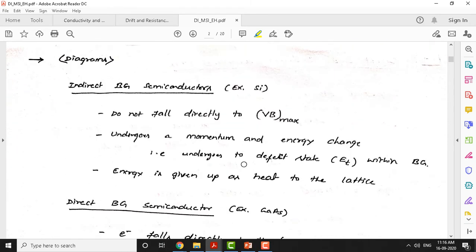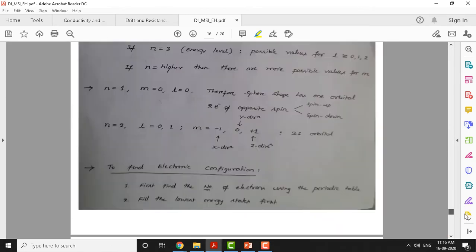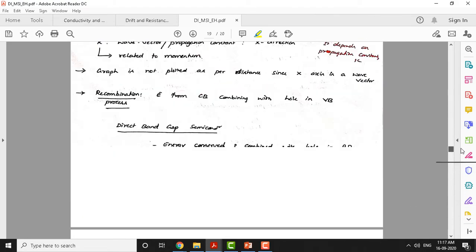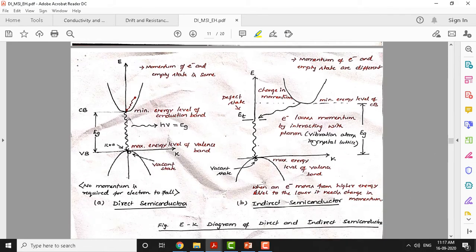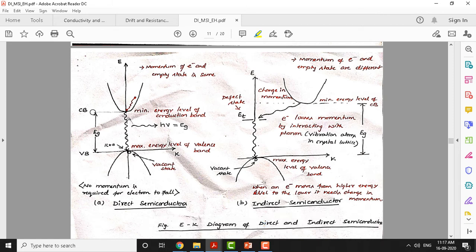I would like to take you directly to the diagrams, so it will be easy for you to understand. These are the diagrams you can see here. Most of the details I have discussed so far are explained here. In this diagram we talked about the conduction band minimum energy level. This is the minimum energy level of the conduction band, and this bottom line is the maximum energy level of the valence band.